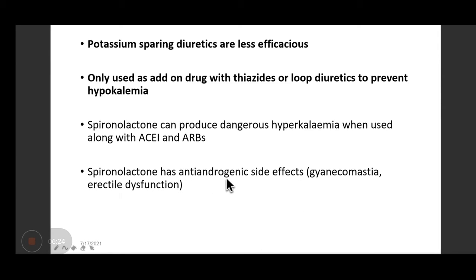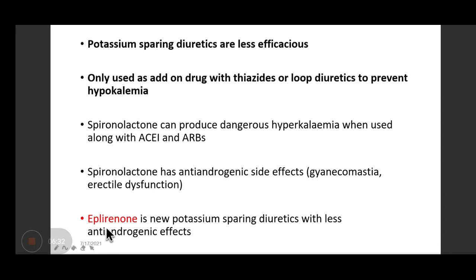Plus, spironolactone has anti-androgenic side effects. So the patient may develop gynecomastia or erectile dysfunction. So nowadays we have this new drug of the same class, eplerenone, which has fewer anti-androgenic issues. So spironolactone is being replaced by eplerenone because of its lesser anti-androgenic property.